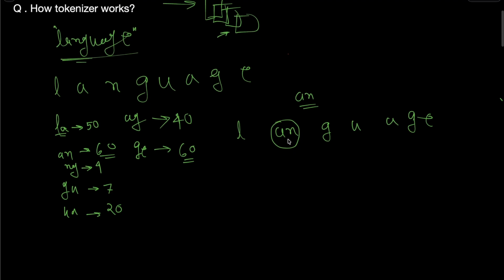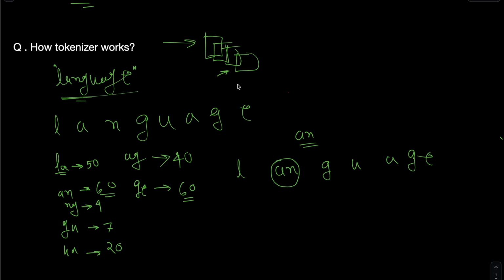In that way we combine those characters which are present more frequently in these documents. So we get that LANG appears multiple times and UAGE appears multiple times.